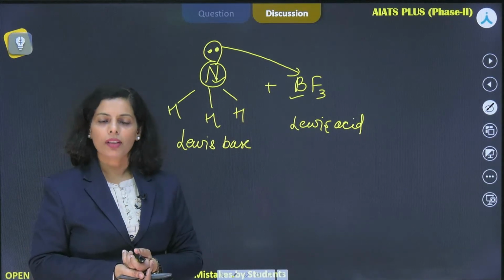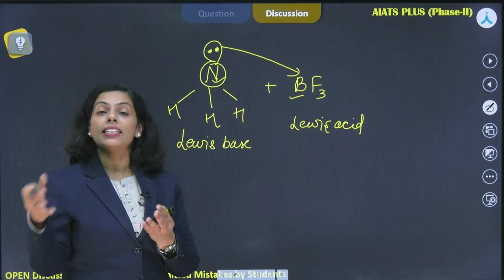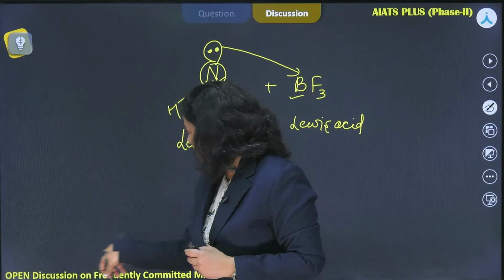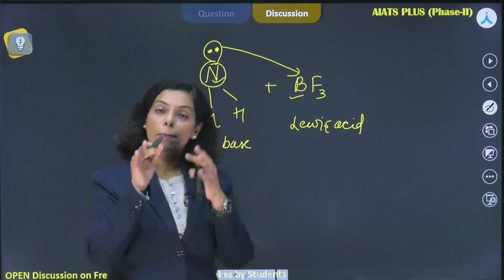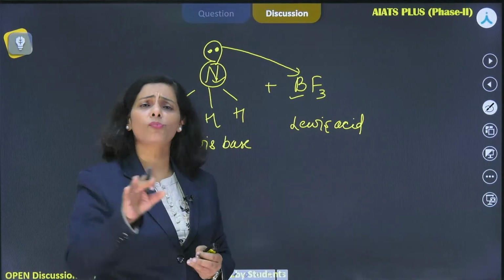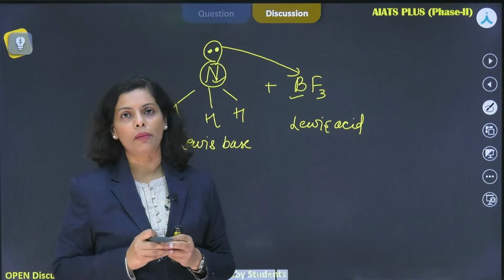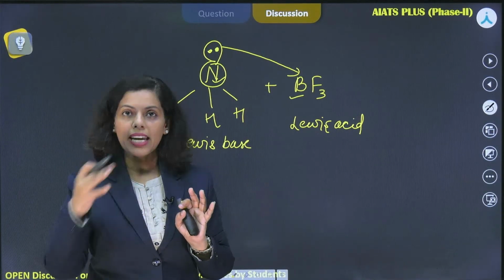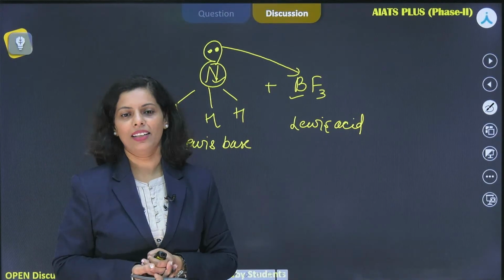This is an open discussion on frequently committed mistakes, so you find questions based on those topics, or sometimes a similar question, because we want the questions in which you make mistakes to be very clear to you, so that in the next examination you will not make such mistakes, right?